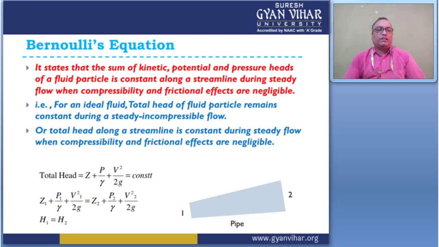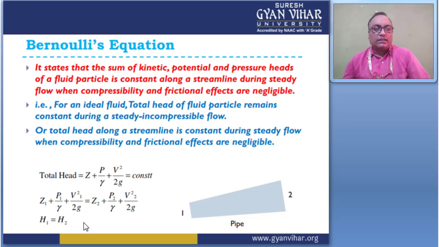If I consider one pipe with sections 1 and 2, then Z1 plus P1 by gamma plus V1 square by 2g equals Z2 plus P2 by gamma plus V2 square by 2g, so H1 equals H2. This gives the total head at point 1 and the total head at point 2, so H1 equals H2, right?